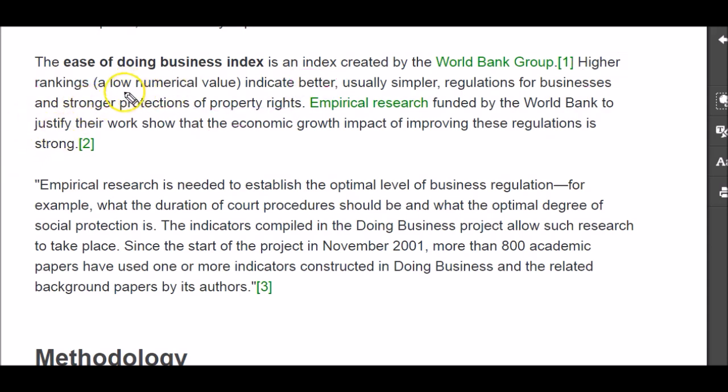Higher ranking means a low numerical value. 50, 40, 30, 20 are numerical values. The country which is better placed is the country getting the low numerical value. So this country is much better than this country in terms of ease of doing business. So countries have to secure a low numerical value to get a higher rank in the Ease of Doing Business Index.